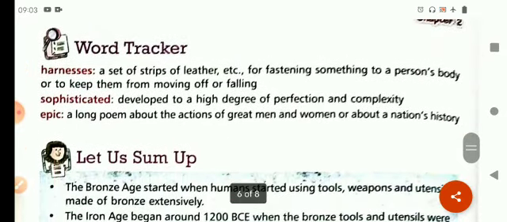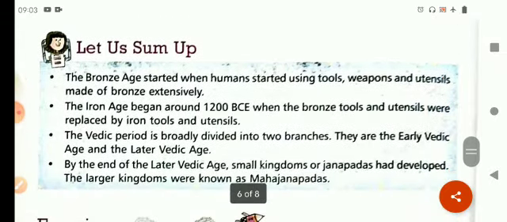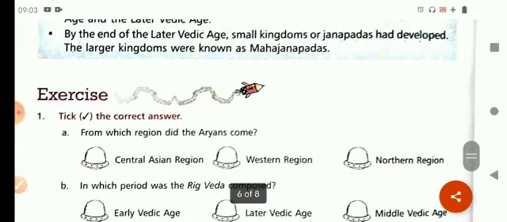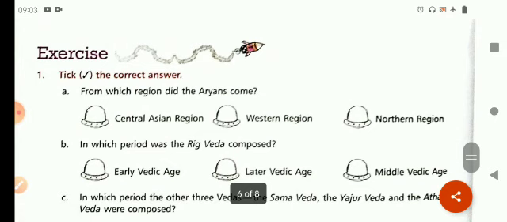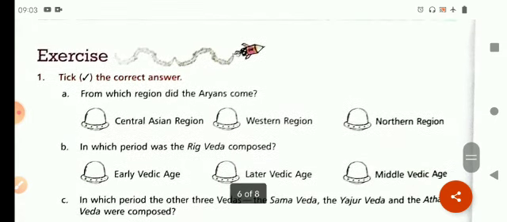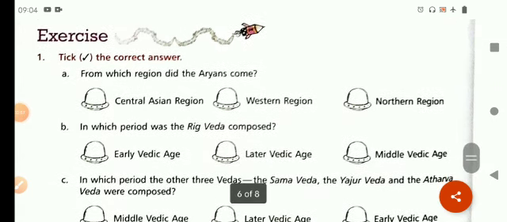Now the chapter ends. Now let's do some exercises of the chapter. As you have learned the chapter very well, children, now it's time to do an exercise also.